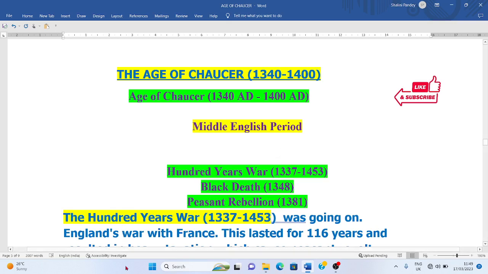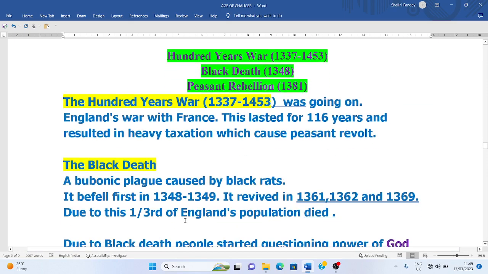And Chaucer lived during the time when there was turmoil and change going on in Europe, and especially in England. There was a 100-year war going on between France and England, and this was also the period of the Black Death, the bubonic plague. The war lasted for 116 years, and this resulted in heavy taxation, which caused a peasant revolt.